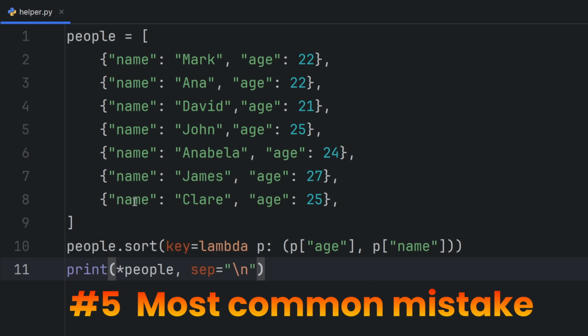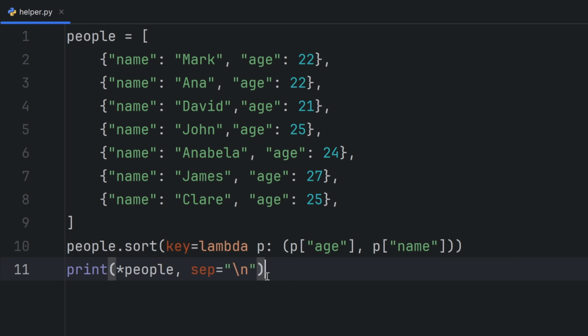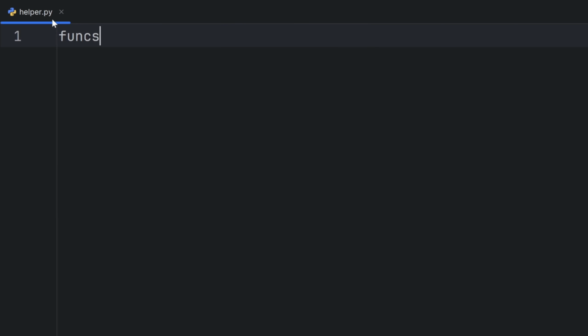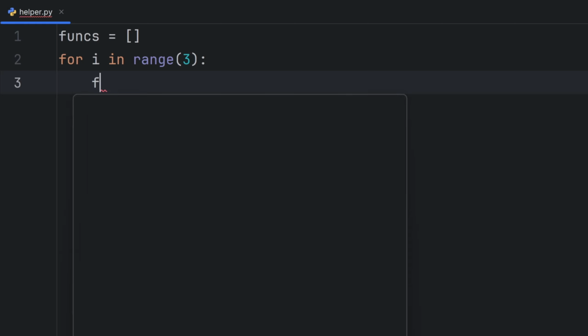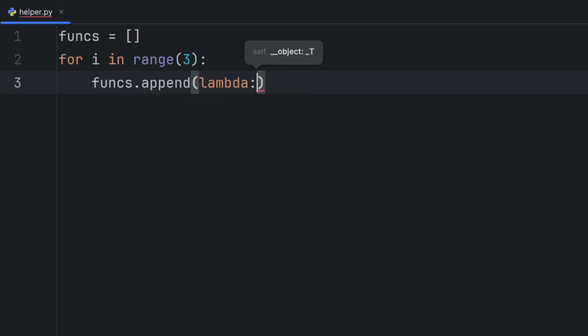The final concept that is mostly misunderstood by beginners: if I create a functions list, and let's make it empty, and I create a for loop for i in range 3, and in these functions I want to put a lambda function that will actually return i. I can simply write functions.append lambda and here put i.